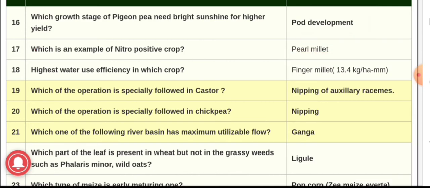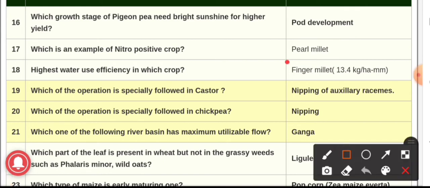Question number 18, highest water use efficiency is in which crop? The answer is finger millet. Finger millet shows highest water use efficiency, that is 13.4 kg per hectare. Okay, and the crop which shows the lowest water use efficiency is rice.